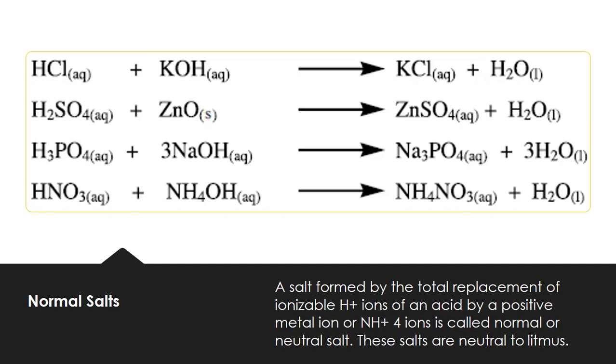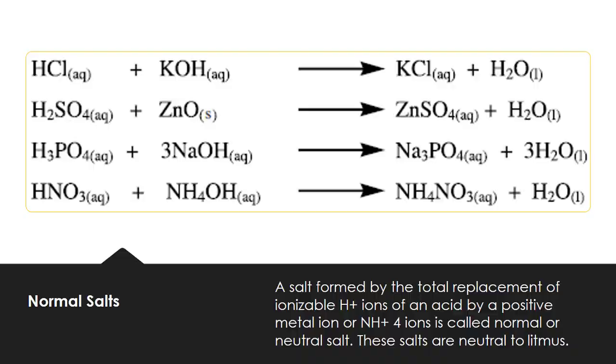How many hydrogen ions are present in the acid? It may be one, two, or three, as we have seen in our examples. Hydrochloric acid has only one hydrogen ion, sulfuric acid has two replaceable hydrogen ions, and phosphoric acid has three replaceable hydrogen ions, and all these hydrogen ions are replaceable. After replacing them, they form neutral salts.